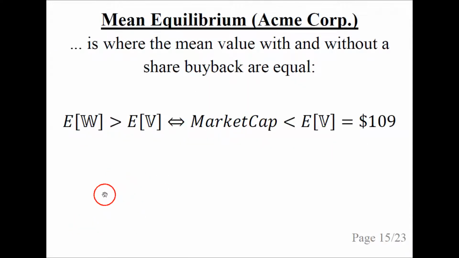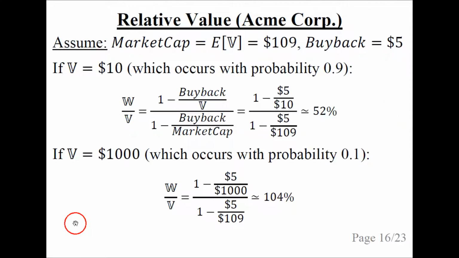The mean equilibrium is where the mean value with and without a share buyback are equal, and we know from one of the previous slides that this is when the market cap is less than the mean value without a share buyback, which we just calculated to be $109. Now assume that the market cap is in the mean equilibrium, so the market cap equals the mean value without a share buyback, which is $109, and let's say we make a share buyback for $5.